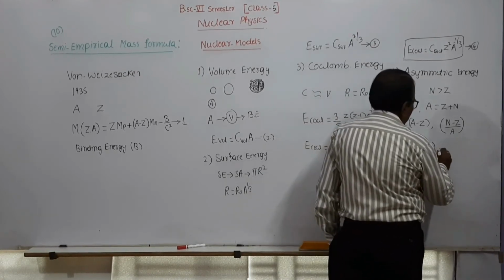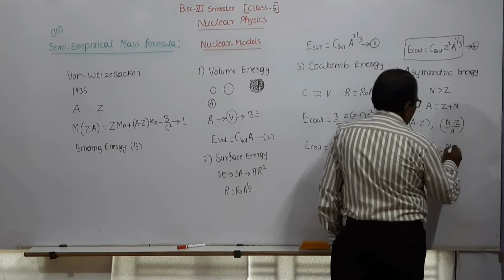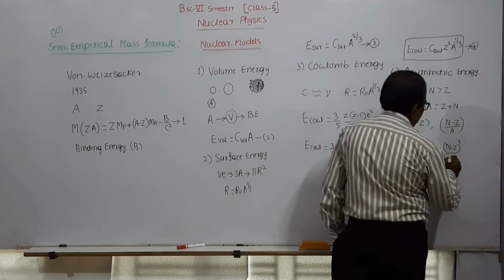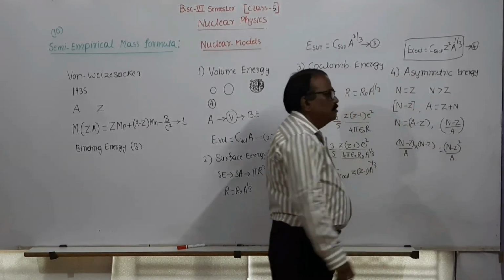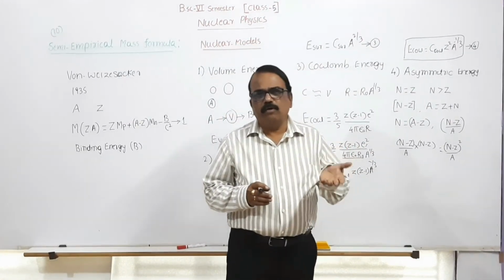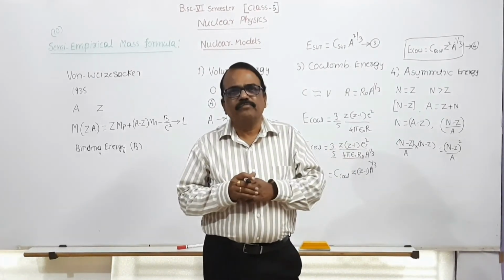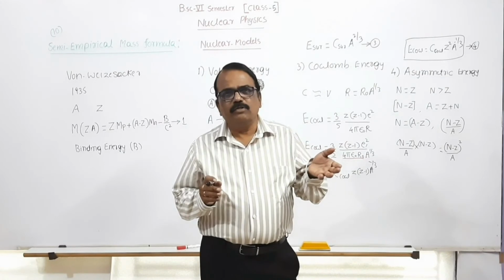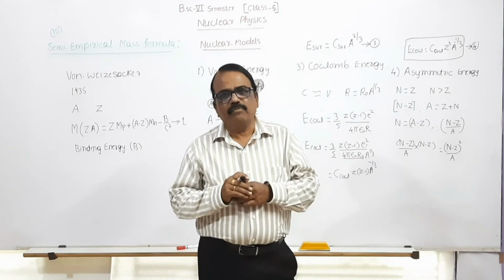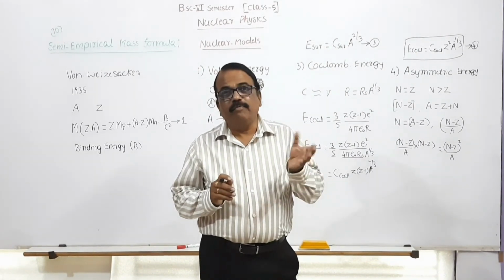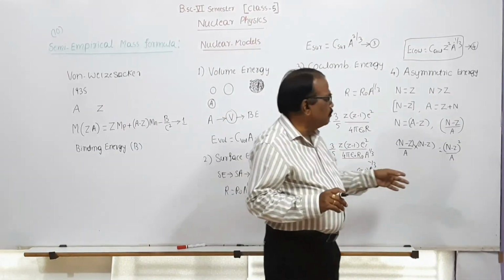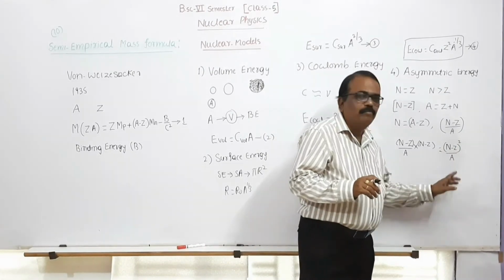So this is equal to (N minus Z) whole square upon A. This is due to an asymmetric configuration. It means if the number of neutrons in the nucleus is more than the number of protons, it is called an asymmetric configuration of the nucleus. And this asymmetric effect is produced for the binding energy. So how much asymmetric effect has been produced? (N minus Z) upon A.